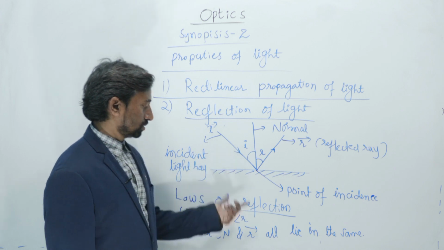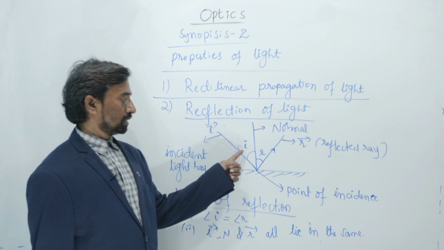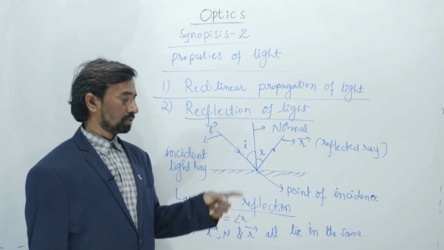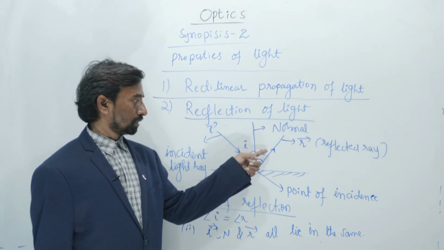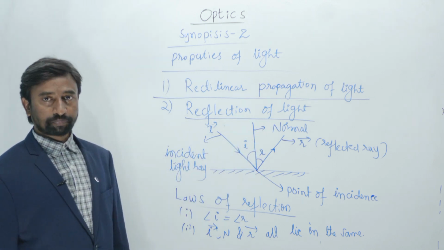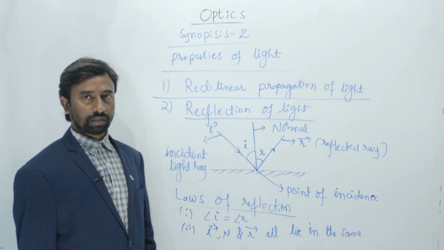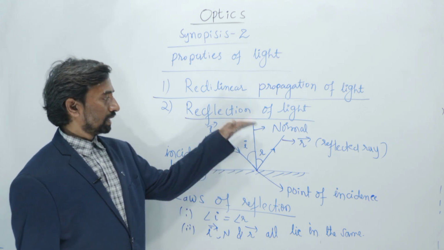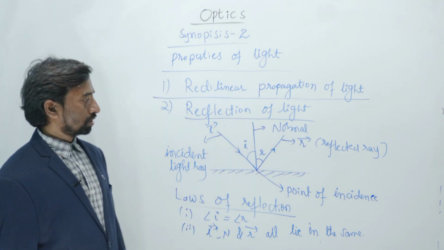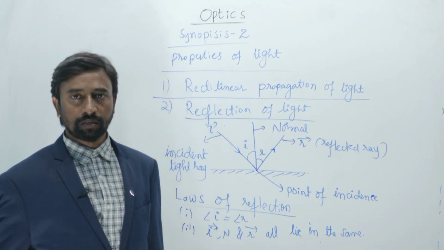Whenever reflection takes place, the angle of incidence is always equal to the angle of reflection. The angle between the normal and the incident ray is the angle of incidence, and the angle between the normal and the reflected ray is the angle of reflection. These two angles will be the same. The incident ray, reflected ray and normal all lie in the same plane. That is called the laws of reflection. Wherever reflection is taking place, these two laws will be obeyed.